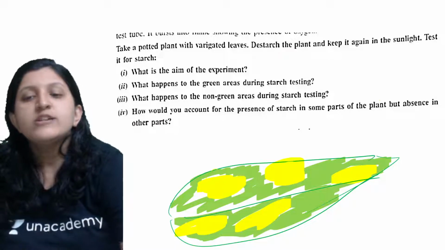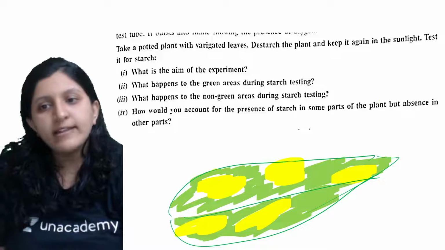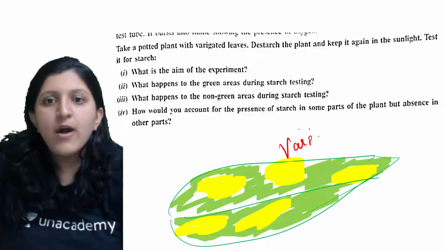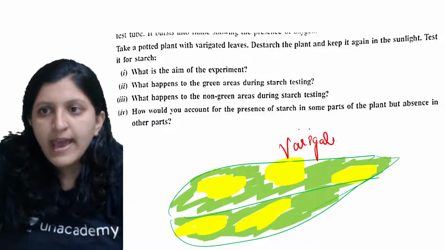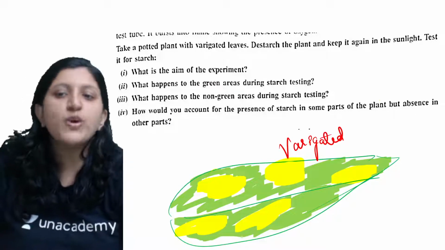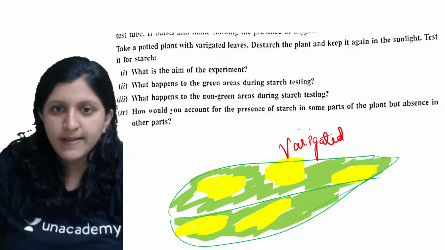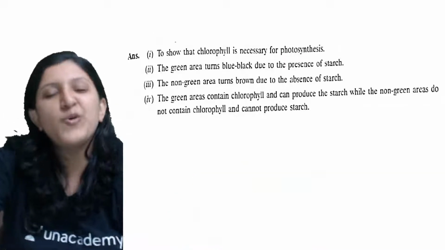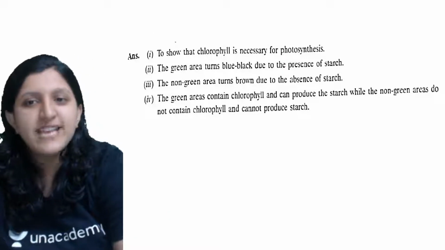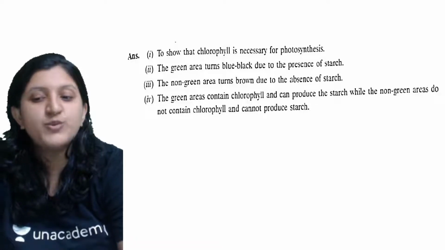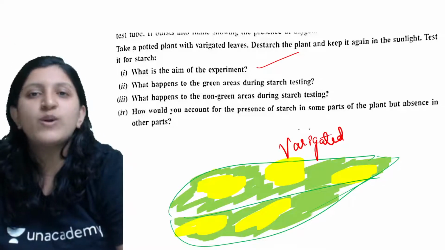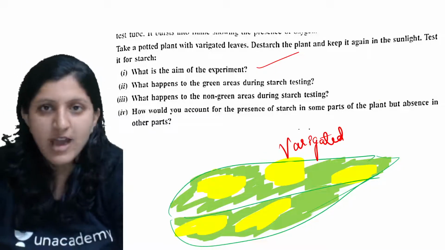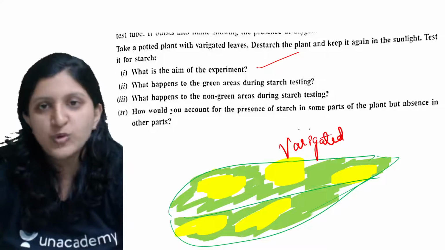Now, destarch the plant and keep it again in the sunlight. So destarching is done, and here they have taken variegated leaves, and you test it for starch. So what exactly happens after the destarching is done? What is the aim of the experiment? The aim says chlorophyll is necessary for photosynthesis, because they are trying to prove that the yellow part is not going to synthesize starch. It is only the green part that is synthesizing the starch, I mean, through photosynthesis glucose is being synthesized.